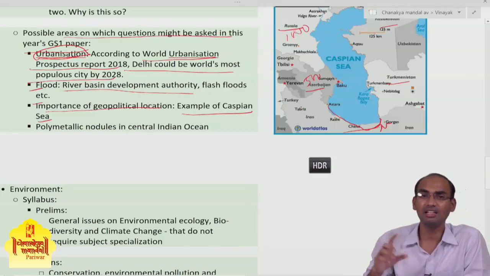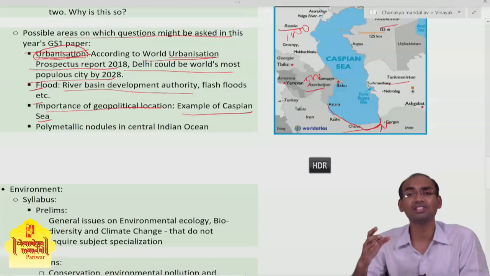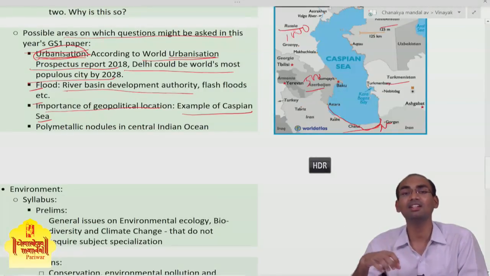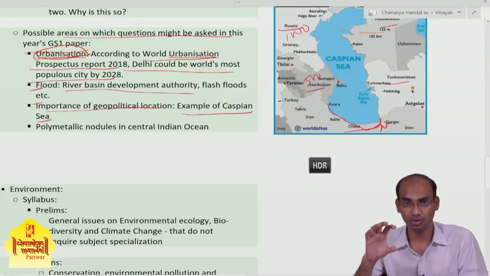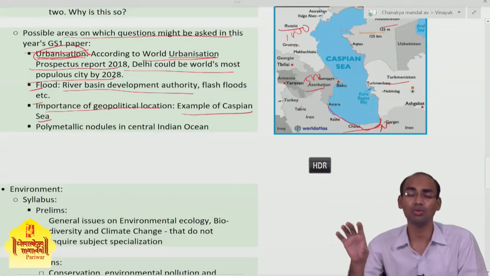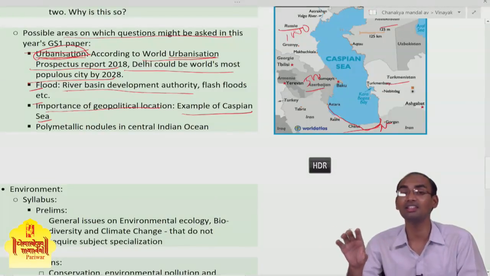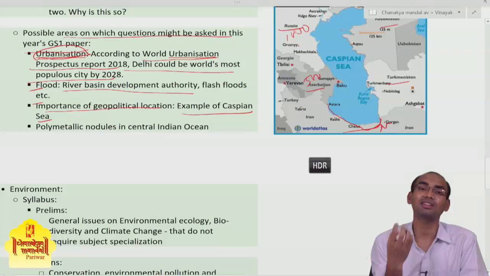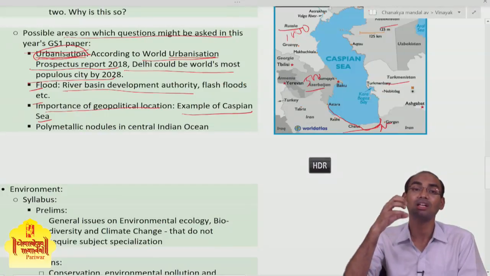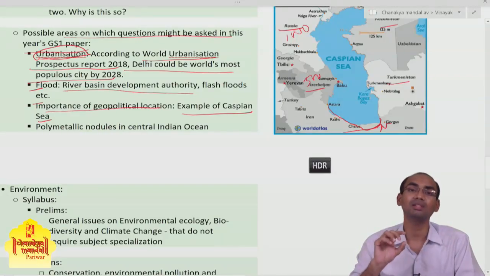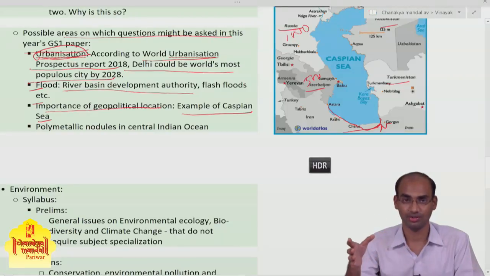Okay, recently the International Seabed Authority (ISA) extended India's rights to extract polymetallic nodules from the Central Indian Ocean Basin. So what is the significance of this? What you need to know first is what polymetallic nodules are.